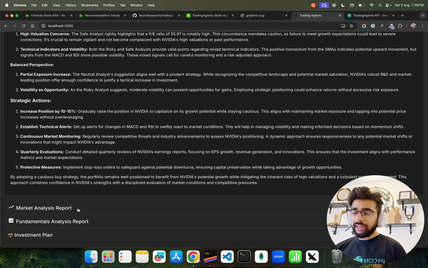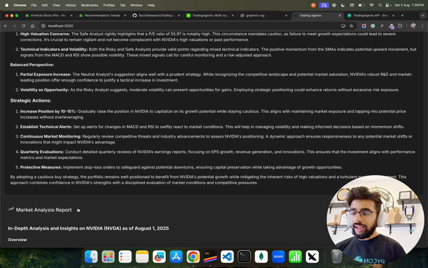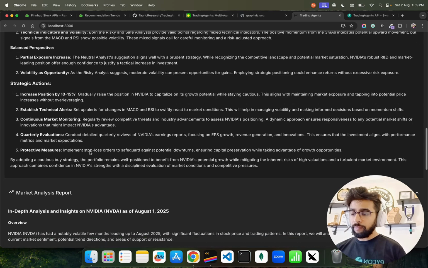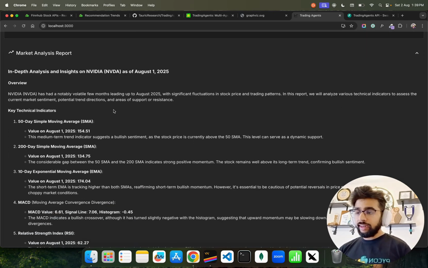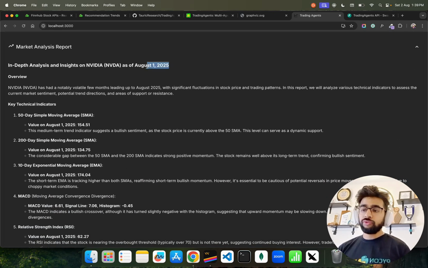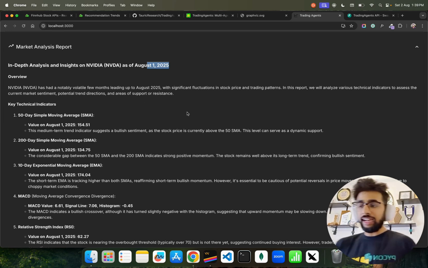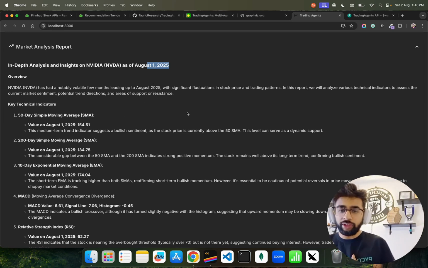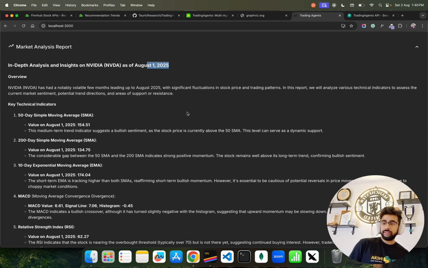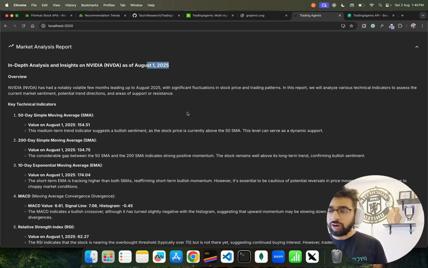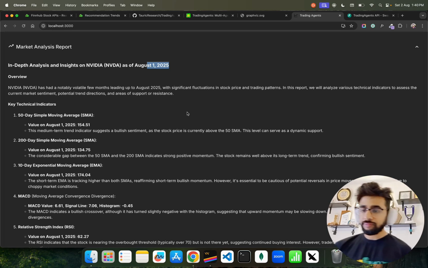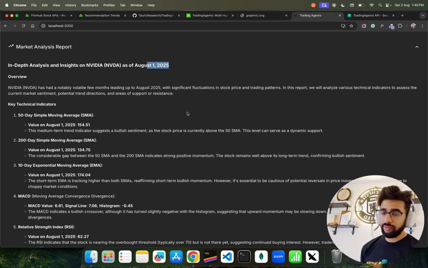We also have a market analysis report. You can see the market analysis report we also have on August 1st, 2025. It says NVIDIA has had a notably volatile few months leading up to August 2025. You can see the 50 days SMA, simple moving average. You can find 154.51. Currently over the 50 SMA, which is fantastic.